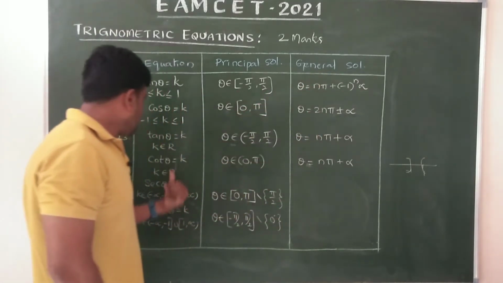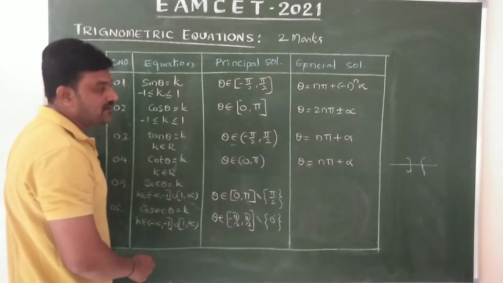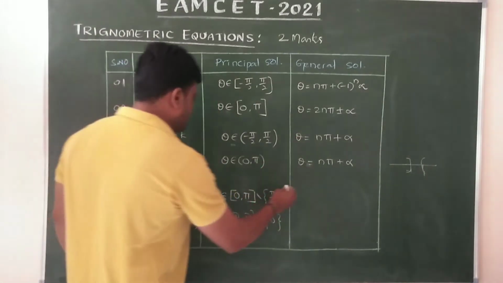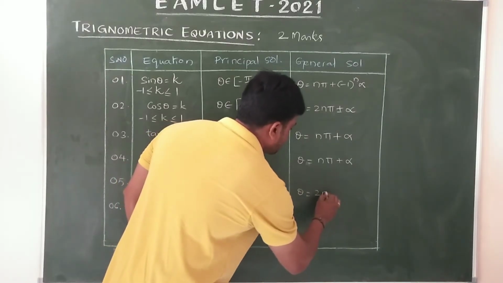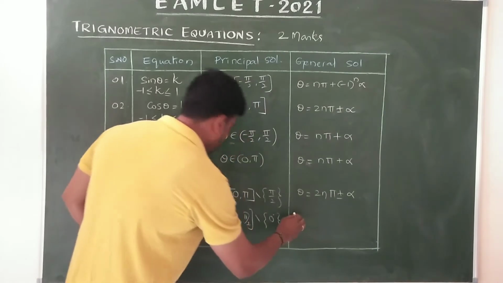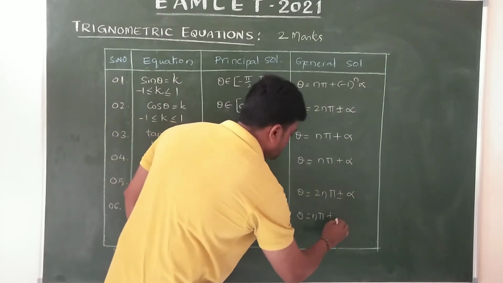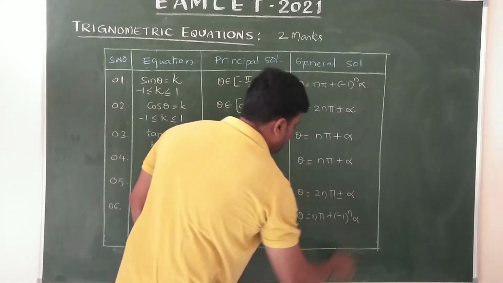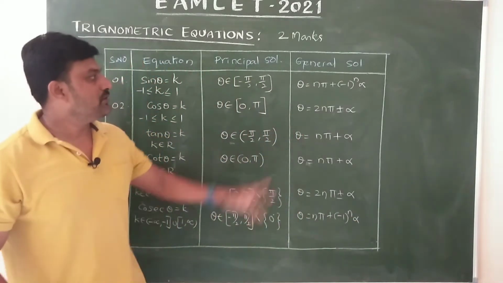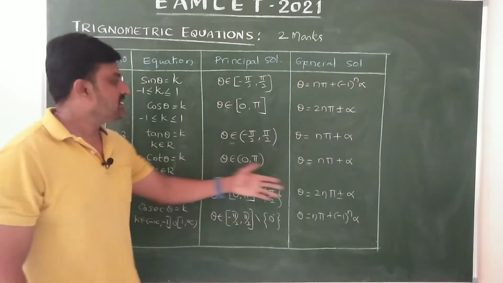Now the reciprocals are also the same, but here some conditions are applied. For sec we have like cos, 2n pi plus or minus alpha. And for cosec, like sine, n pi plus (minus 1) whole power n alpha. We only need these 3 general equations, you must remember these 3. The remaining are the reciprocals.